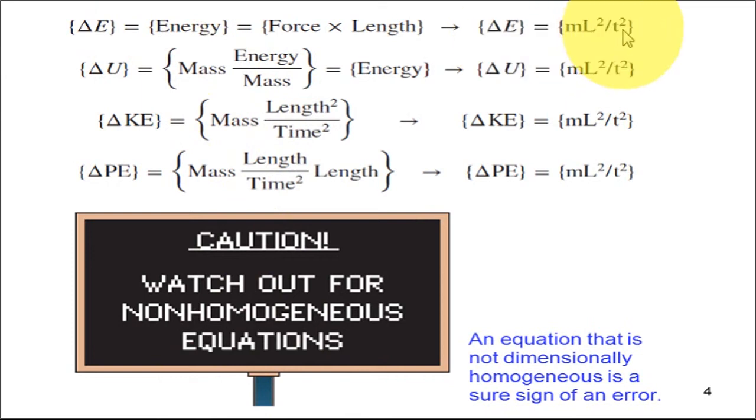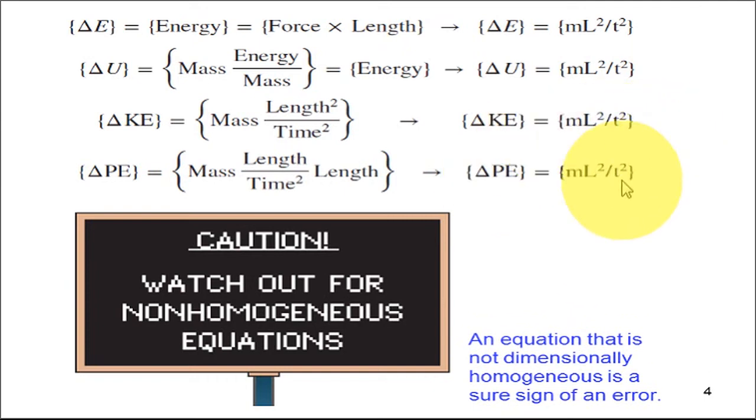Here you can see the dimensions calculation of these four terms, which is known to you very well as you studied in 12th physics. All of these terms have the dimensions mass length square divided by time square. M is for mass, L is for length, T is for time.